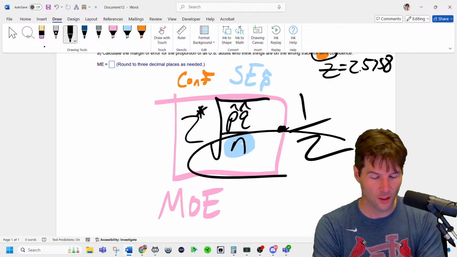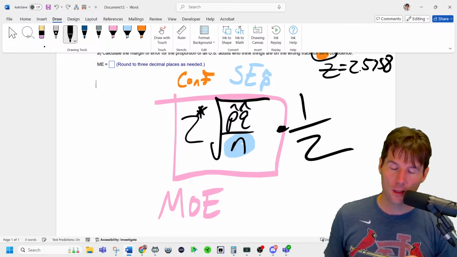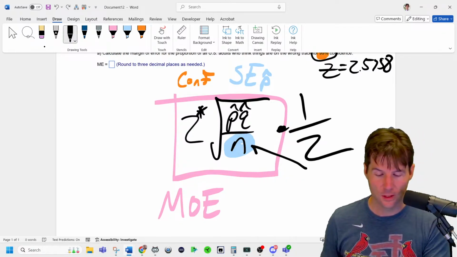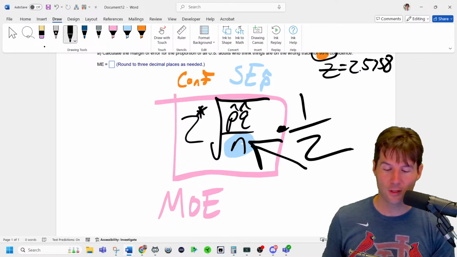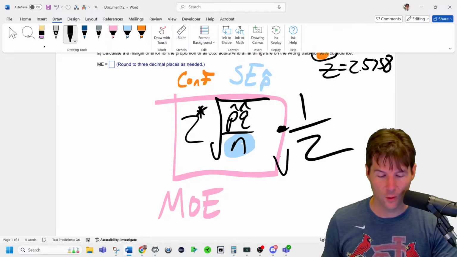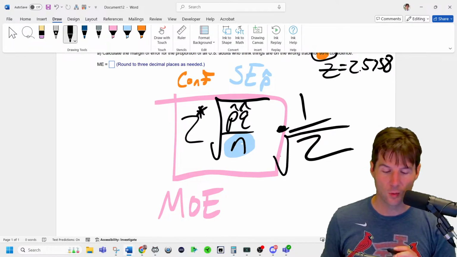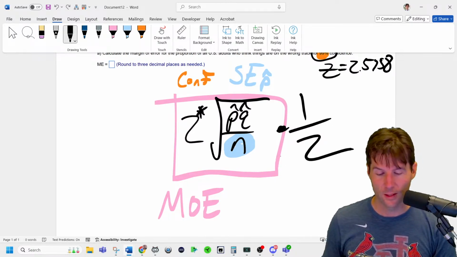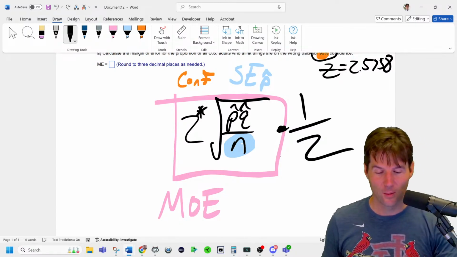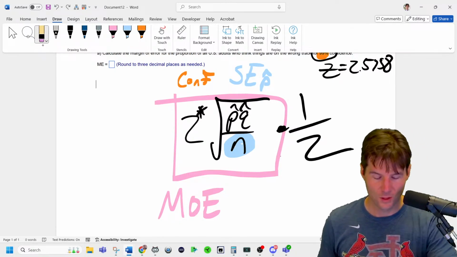The problem is you can't just put 2 right there. You'd have to have the square root of 2.